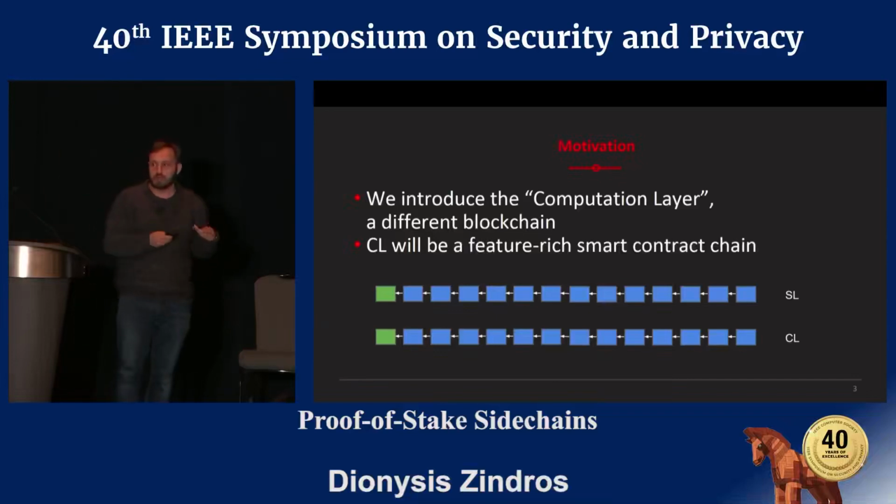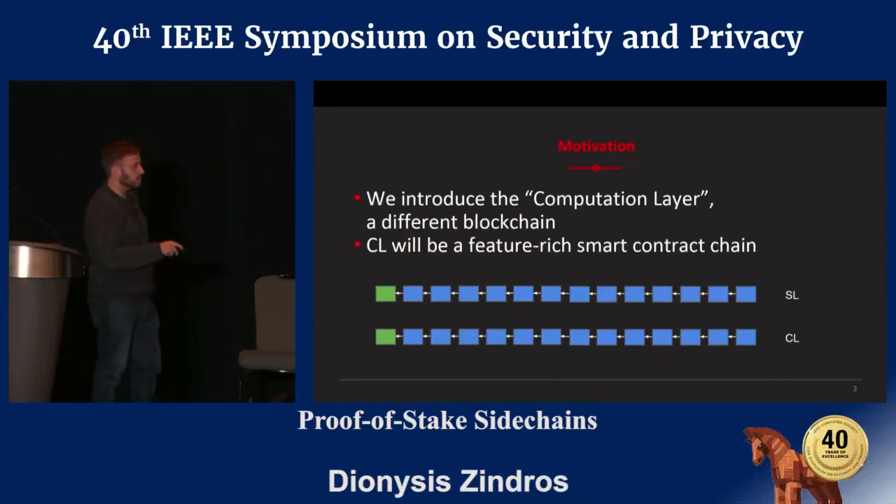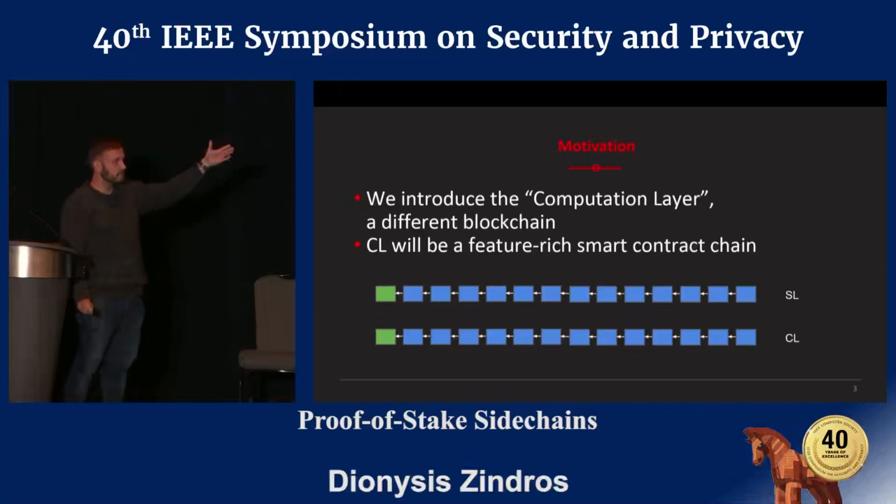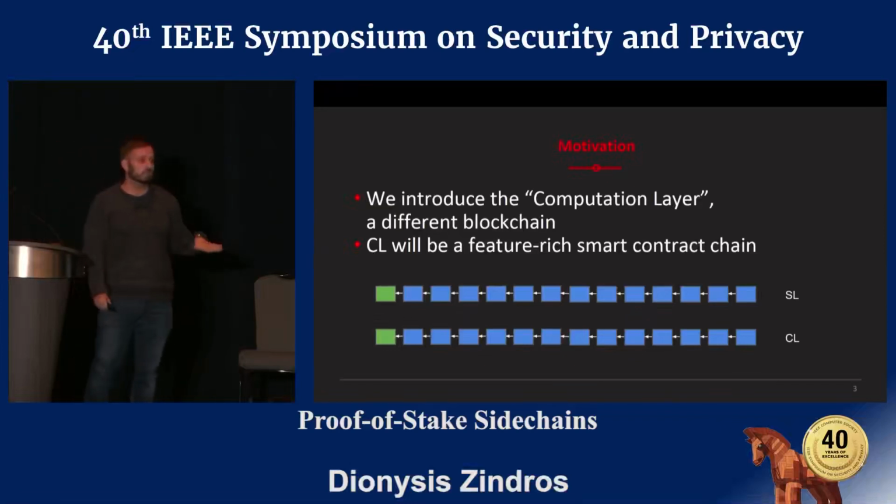So the problem we're trying to solve here is how do you move money from the settlement layer to the computation layer, and then how do you move it back? We want these two chains to work with one shared cryptocurrency, and the users to be able to hold the money wherever they need it to be, either for saving or for useful features. You can think of the settlement layer as a savings account and the computation layer as a checking account where you can move your money around more easily and with more features.